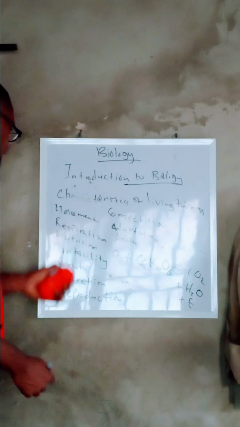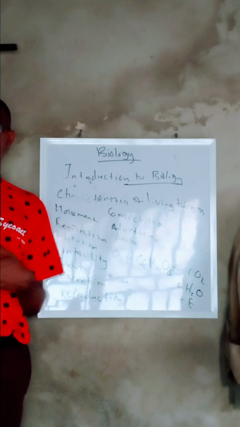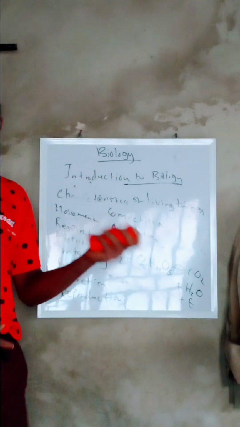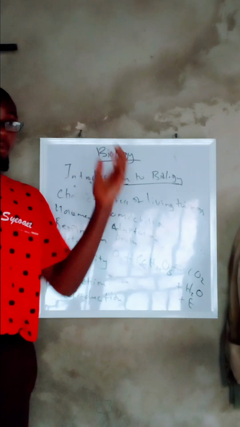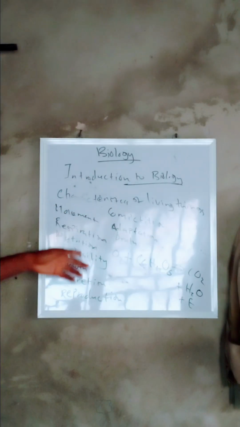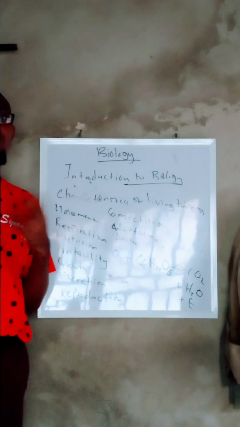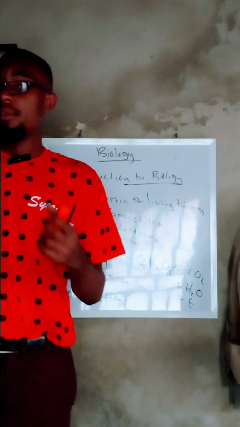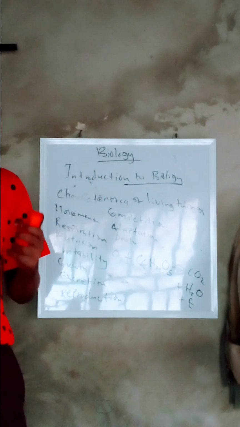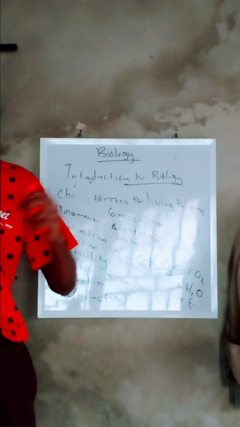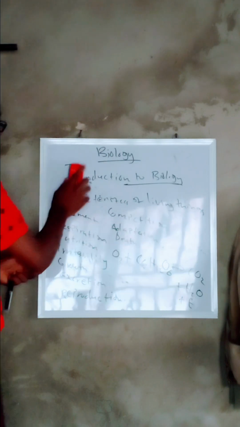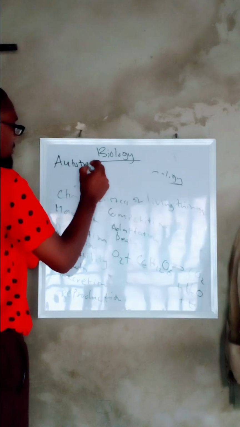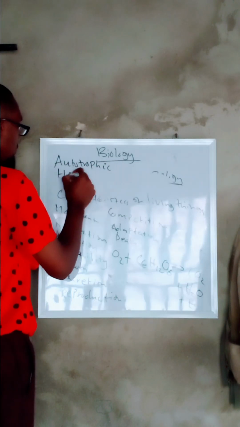Now, we can also talk about nutrition, which is the eating or feeding of animals. When animals go about to feed, that process is called nutrition. We say that there are two main types of feeders: autotrophic feeders and heterotrophic feeders. They are the two main types, not the only types, because we have other feeders like the saprophytic feeders, like the fungi.